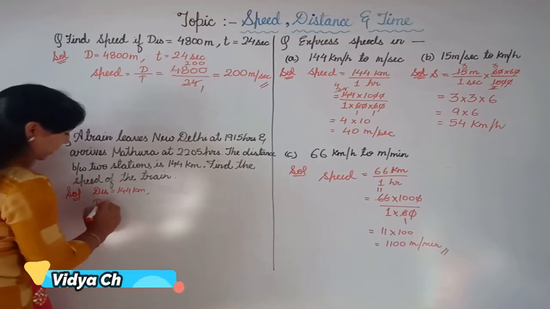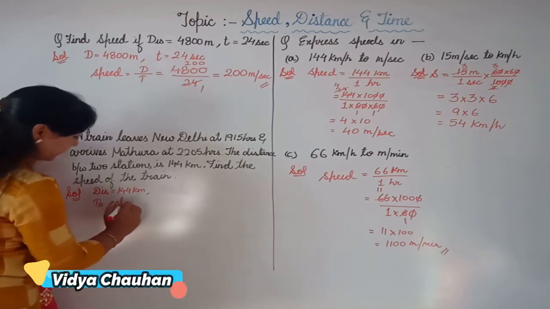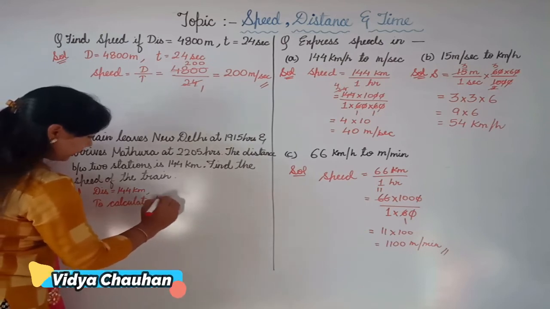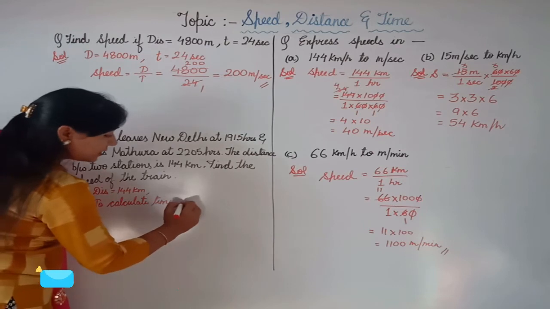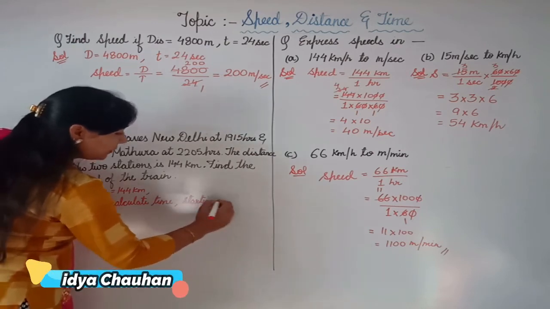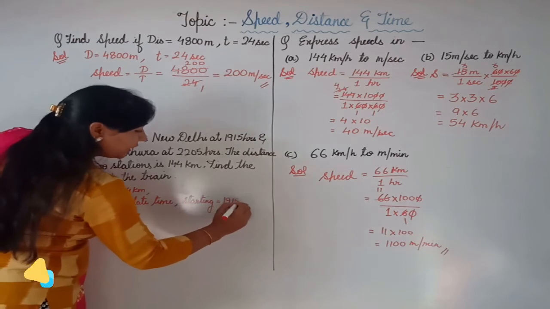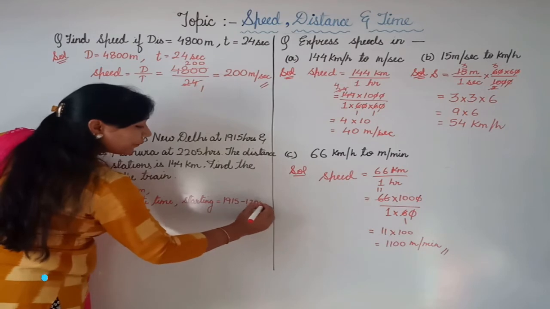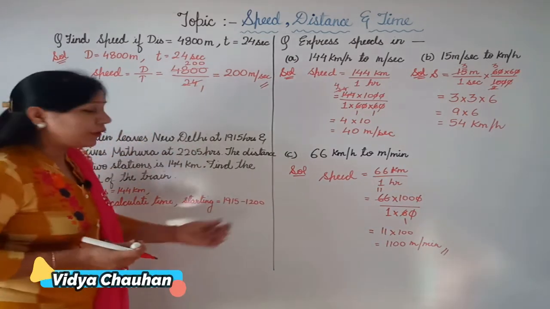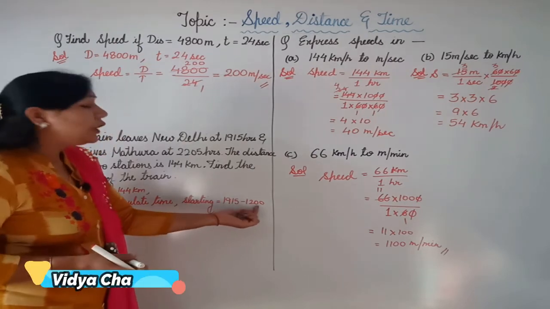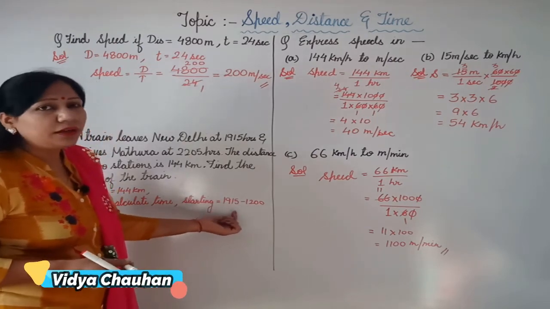So to calculate time, what is the starting time? The starting time is 19:15 hours. So we will convert it into 12-hour clock. To convert from 24-hour clock into 12-hour clock, subtract 12:00 from the given time.